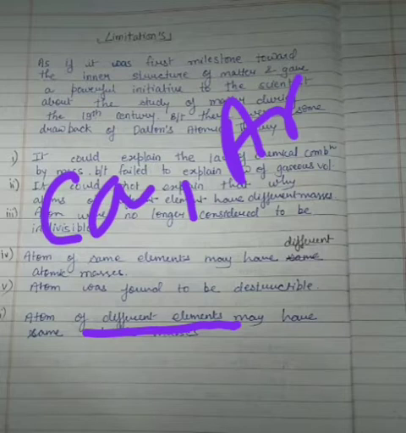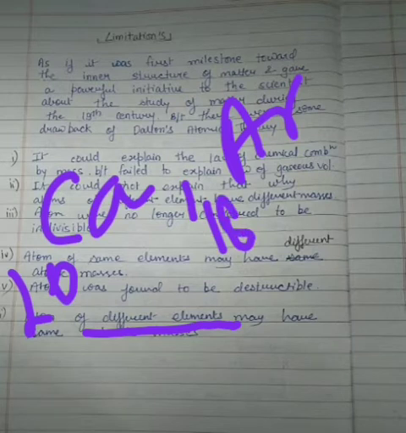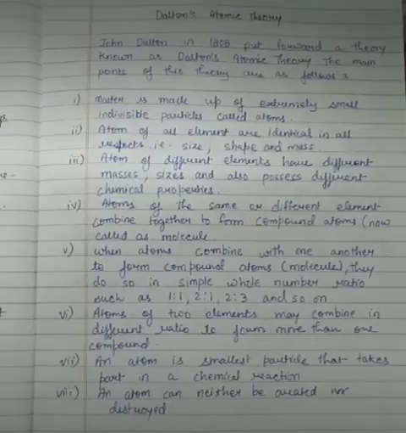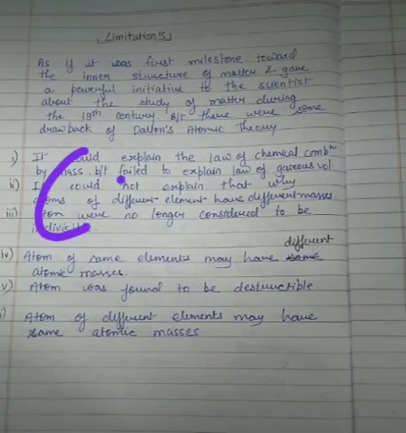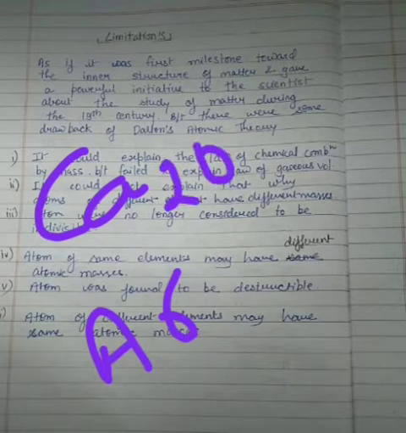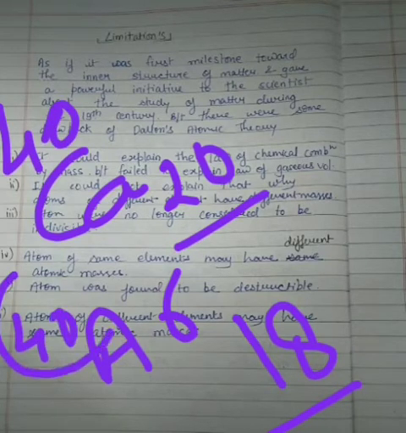Calcium has atomic number 20 and argon has atomic number 18, but their masses are the same, that is 40. Talking about calcium, its atomic number is 20, talking about argon, its atomic number is 18, but their masses are 40, that is the same.